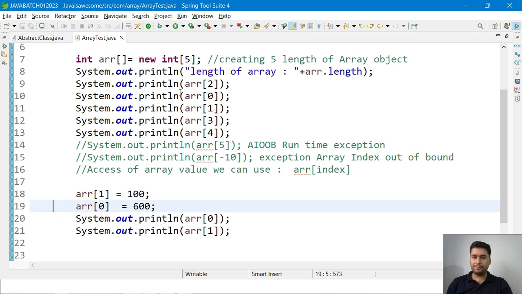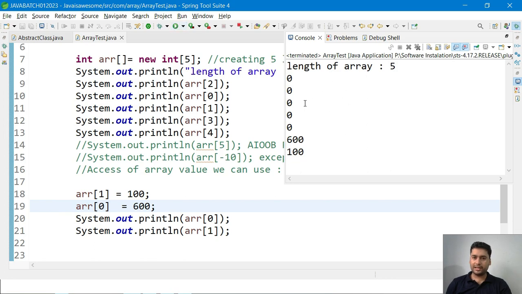So let's run it. Whatever value we access would be the default 0 0, but once we modify the value, we get the modified value. Index 0 we put 600, so we are getting 600. Index 1 we put 100, so we are getting 100. Like that we can modify it.